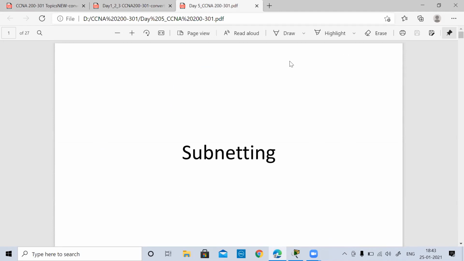Now, why do we need subnetting? That is another good question which people normally ask, or you will be asked in your interviews. So can anybody give me an idea of why we need subnetting? Anyone? To break it down into smaller networks, right? Okay.